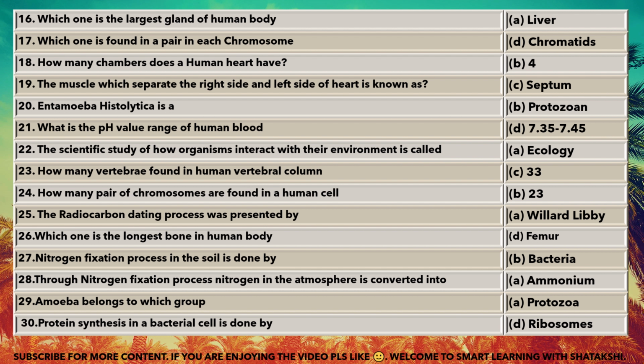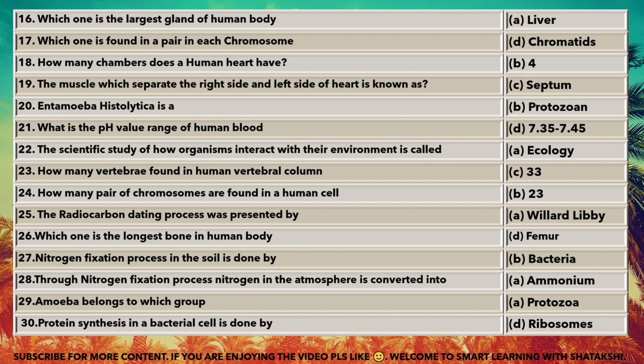Which one is the largest gland of human body? Liver. Which one is found in a pair in each chromosome? Chromatids. How many chambers does the human heart have? 4. The muscle which separates the right side and left side of heart is known as septum. Entamoeba histolytica is a protozoan.